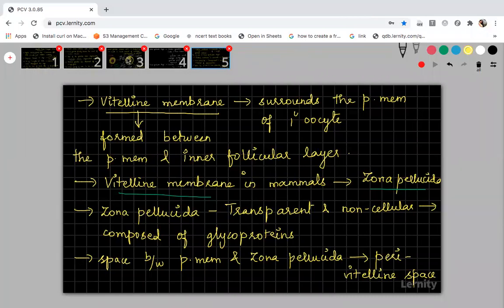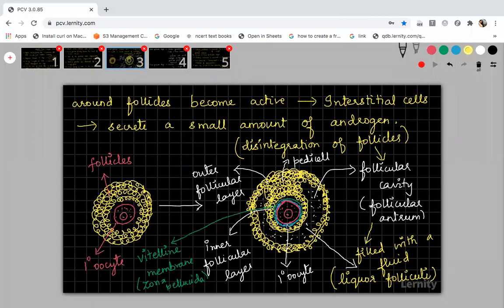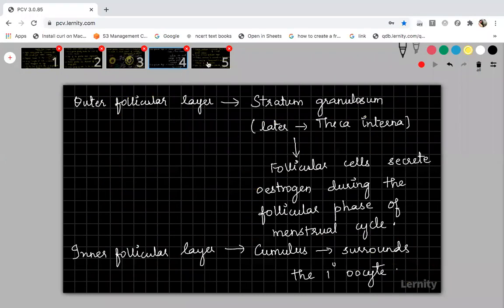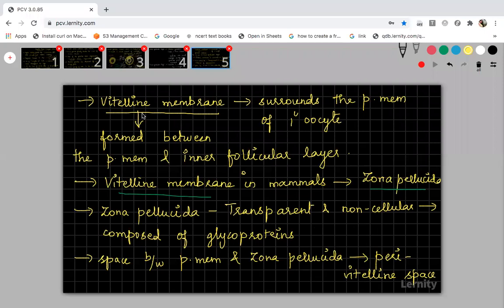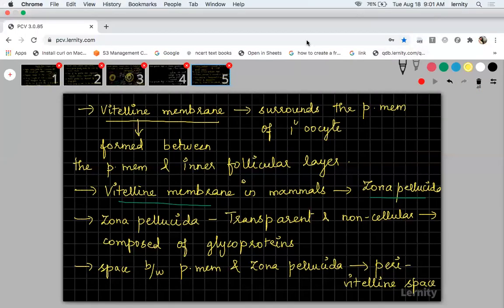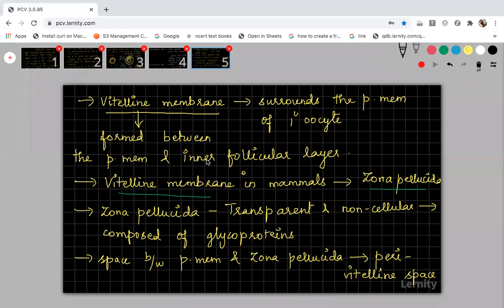I want to show the diagram. See the diagram. Please write everything in the fifth slide. Finished writing? All of you finish writing, students? Okay, now let's continue.